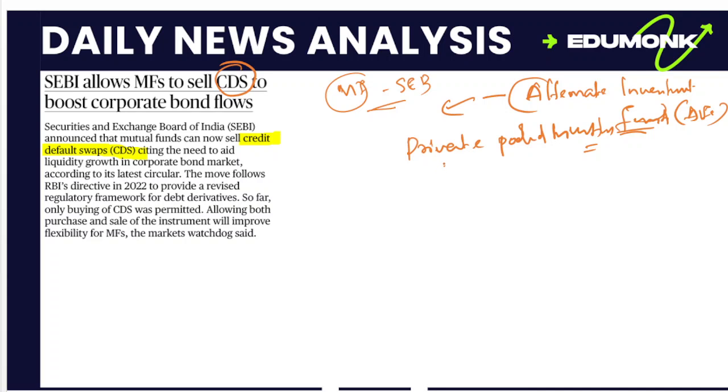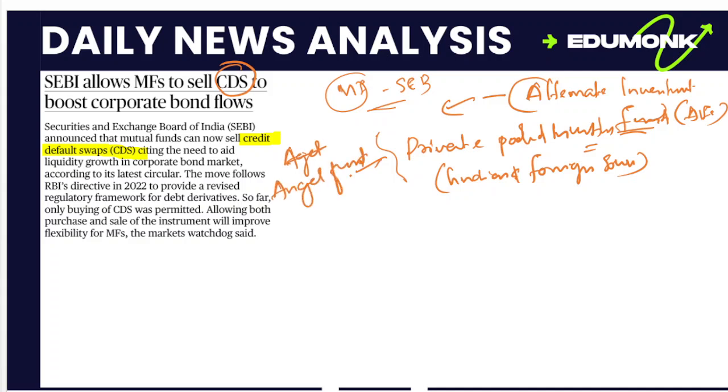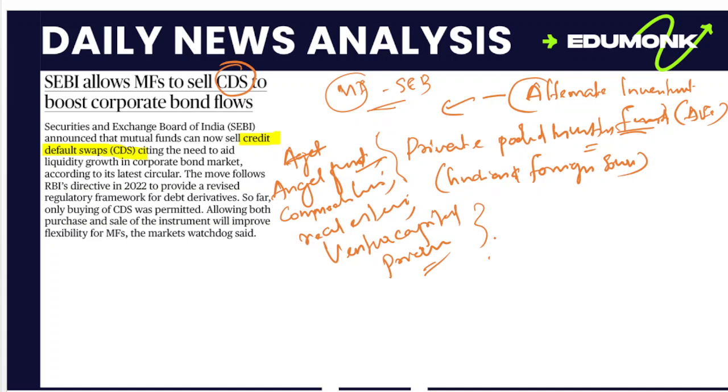It can be from an Indian source or a foreign source. It can include angel funds, commodities, real estate, venture capital, or private equity. So we can say that the alternative investment fund is a private pooled fund.